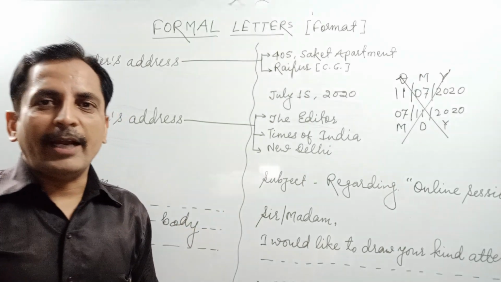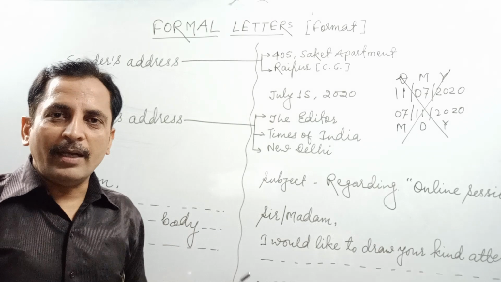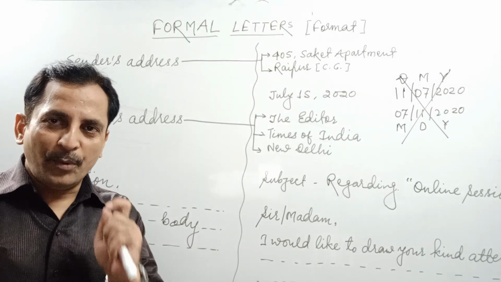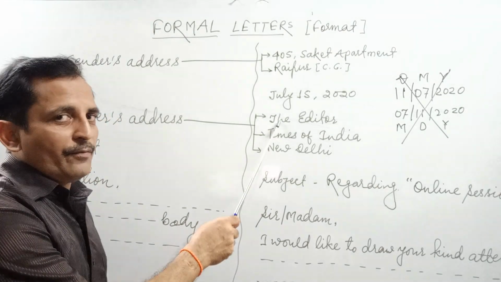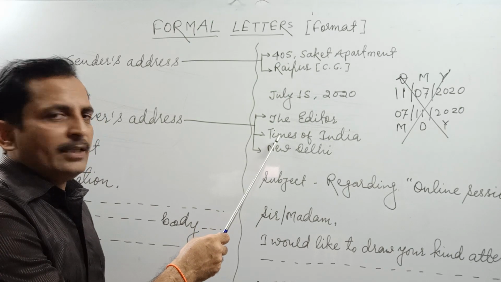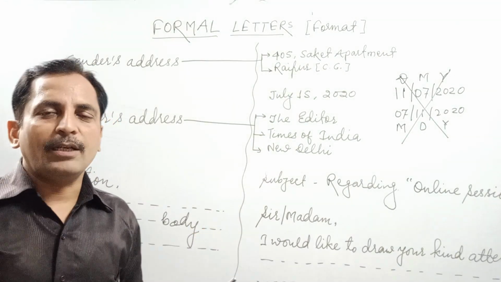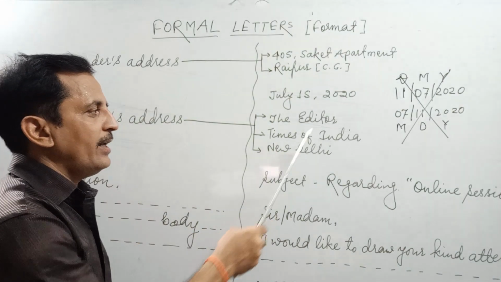Please do not write the name of a person here. This is a formal letter and you are writing to a particular post, not to an individual. So write the designation in the first line, then the name of the organization. Suppose you are writing a letter to the editor of a newspaper. So here the newspaper name, Times of India, and then the place.